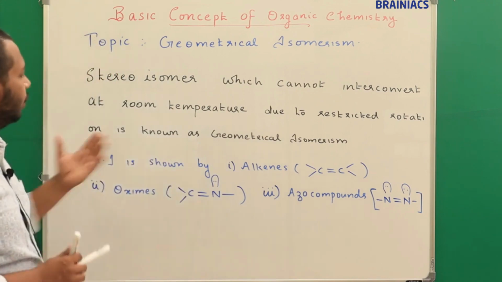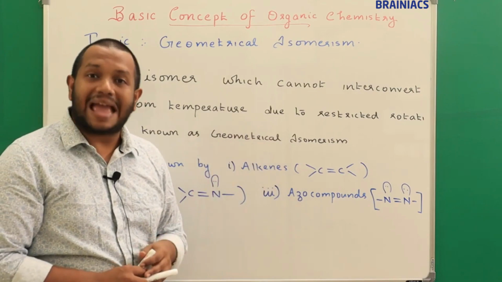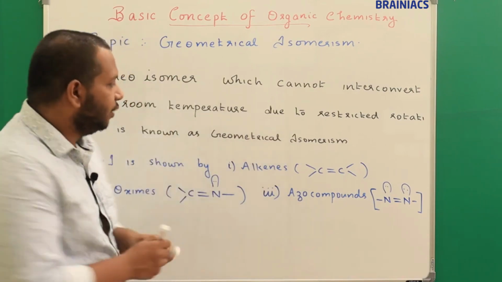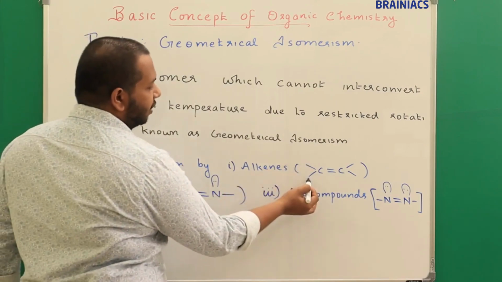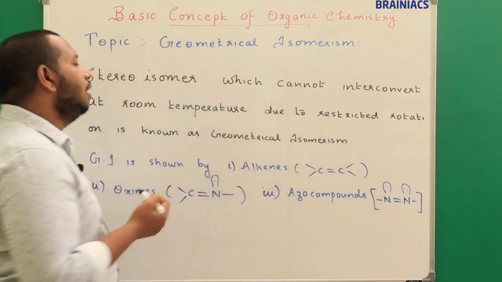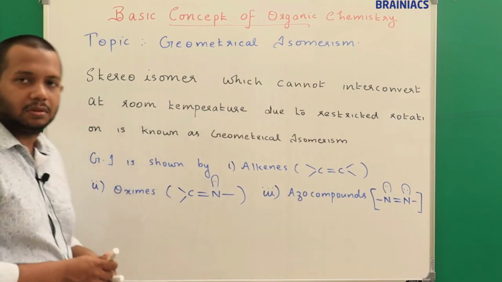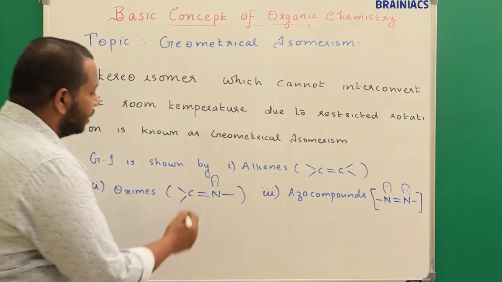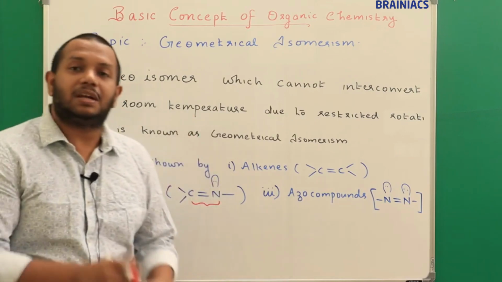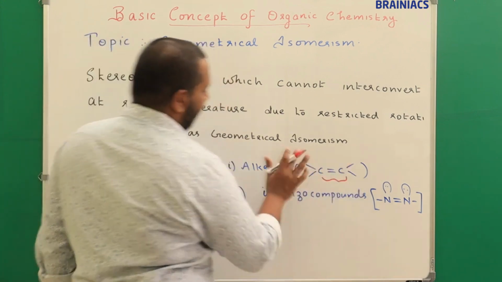Now the question here is, who all will show geometrical isomerism? Geometrical isomerism is shown by alkenes, because in alkenes there is a carbon-carbon double bond, and you can see one valency in the upper plane and the other valency in the lower plane. Here also one valency in the upper plane and the other in the lower plane. The next class of compounds is oximes, very important. Here you can see a carbon-nitrogen double bond is present. Please remember, a carbon-nitrogen double bond is present in oximes. A carbon-carbon double bond is present in alkenes.